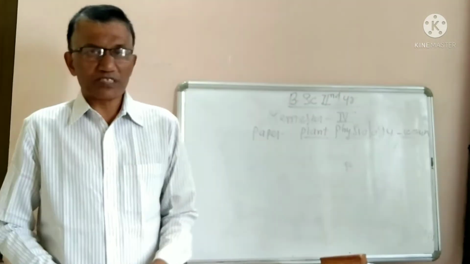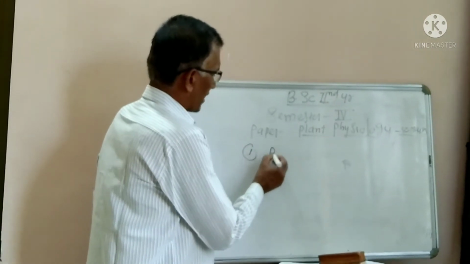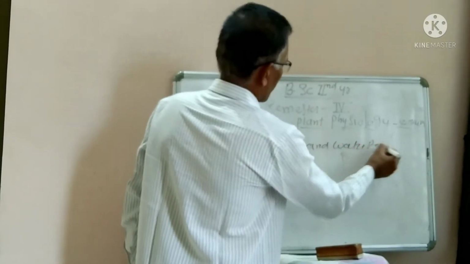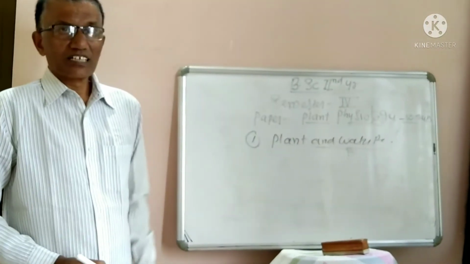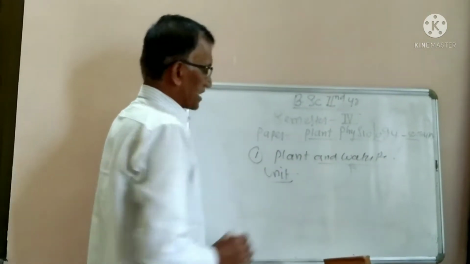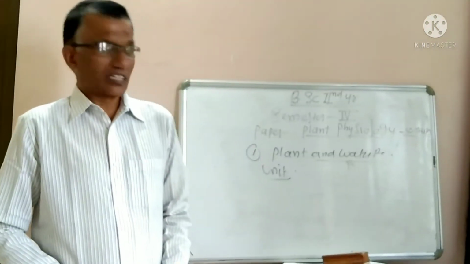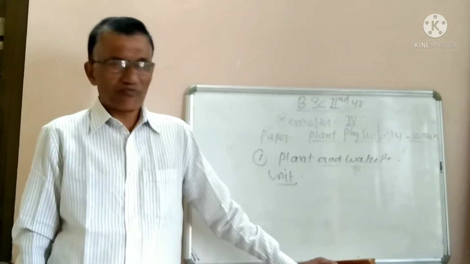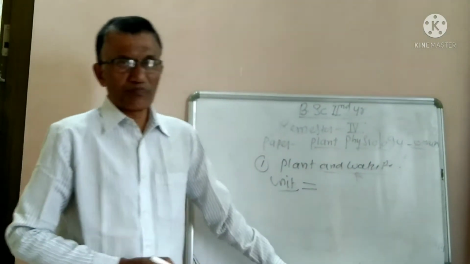Whatever the chapters mentioned in this paper, the first one is plant and water relationship. This is the first chapter. In that, whatever the units they have mentioned, the first one is imbibition, diffusion, osmosis, transpiration. So these are the things mentioned in the plant and water relationship.